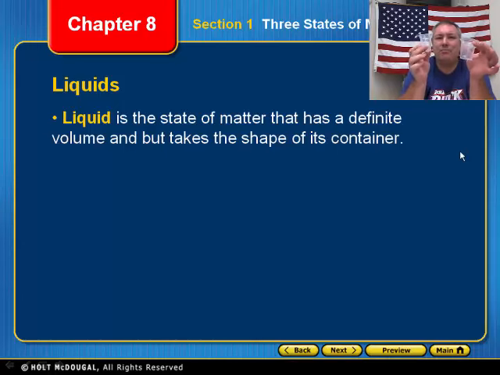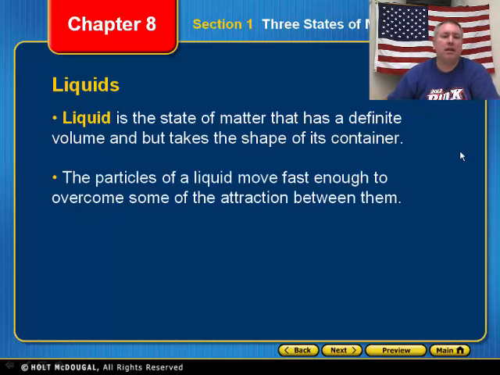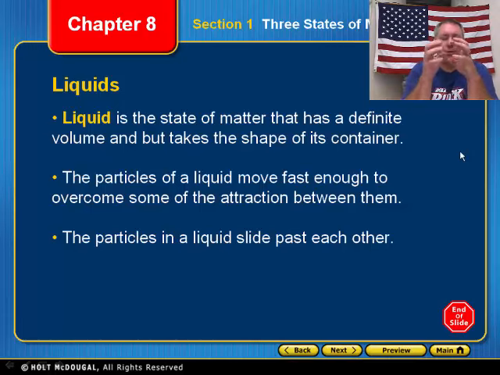However, it's the same amount of water in here as there is in here. It's just that now it's taken the shape of this container. So that's what they mean by it has a definite volume. It'd be the same amount of water inside of here as I put inside of here. It's the same amount of water, but it takes the shape of the container that it's in, okay? And obviously, the reason for that is because those particles can move fast enough that they overcome the attraction, and they slide past one another. All right.